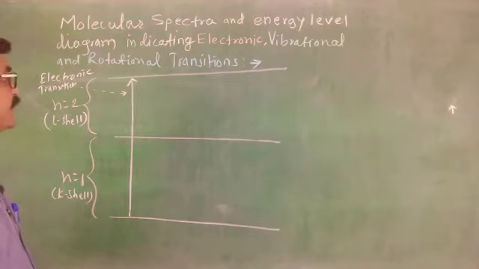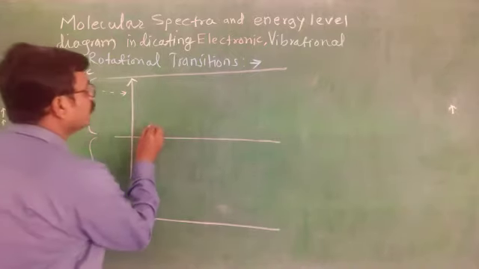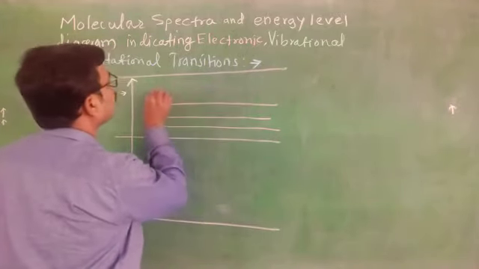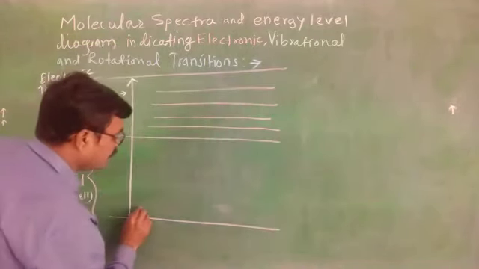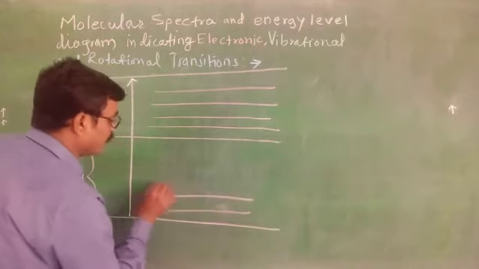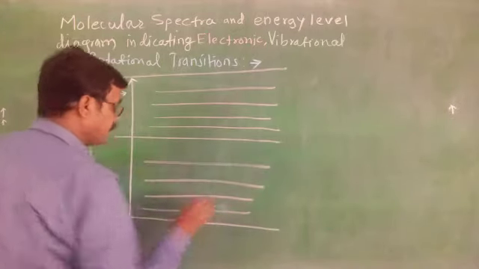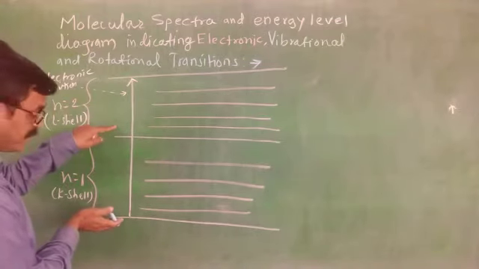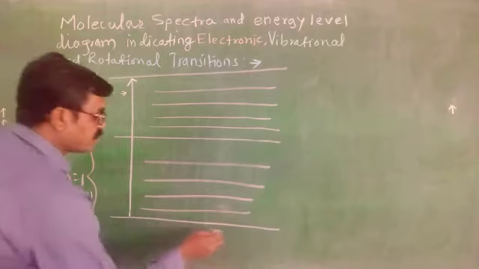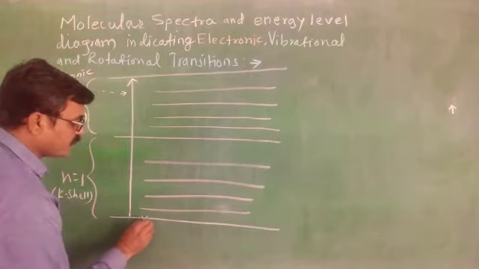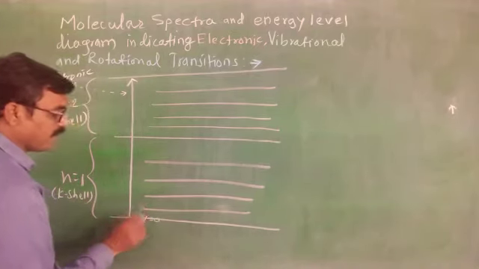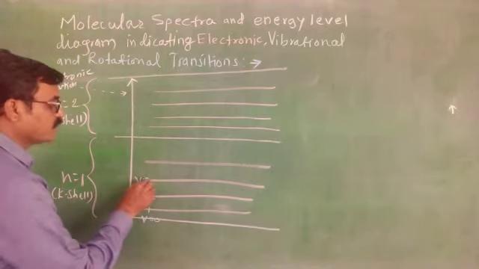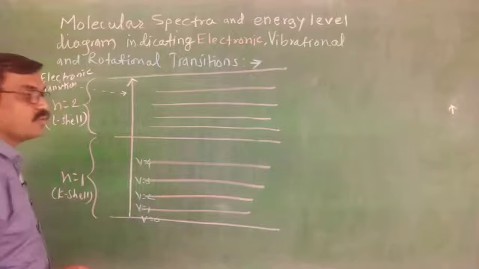Now in these main energy levels, the vibrational energy levels are there. Each of these energy levels consists of vibrational energy levels. Here it is the first energy level, n equals 1, in which V equals 0 is the first vibrational energy level, then V equals 1, V equals 2, V equals 3, V equals 4 and so on.